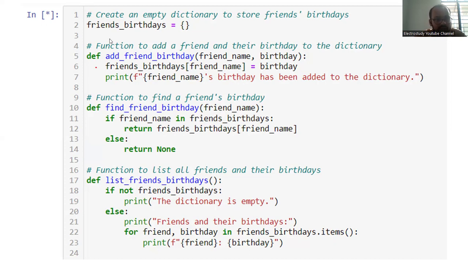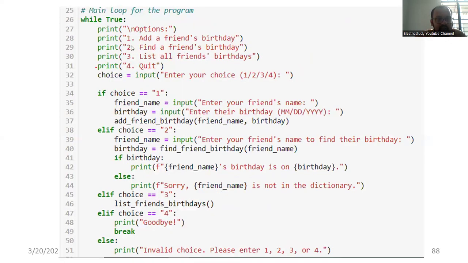You can check the function to add a friend's birthday. Similarly, the function to find a friend's birthday. Here I am going to create a new user defined function. Later, the function to list all friends and their birthdays, creating the database, then creating the while loop. You are using the while loop and if condition statements. So ultimately, you can verify the program, then you will get exactly how that data will be stored in the form of key value pairs.